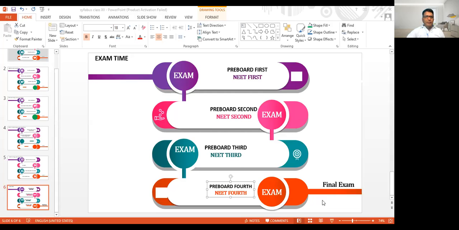As all of you know, it is very compulsory to know what we have to learn. So once you have decided that you have to become a doctor and score good marks in the board examination 2023 as well as the NEET examination 2023, you should be familiar with the syllabus right from the beginning, in class 11th itself. So this is the syllabus.